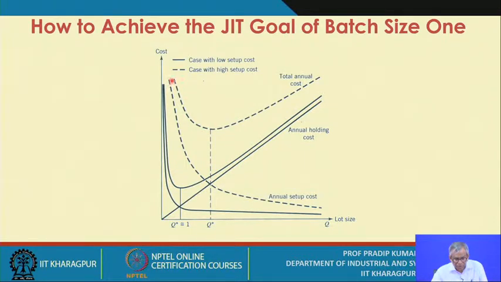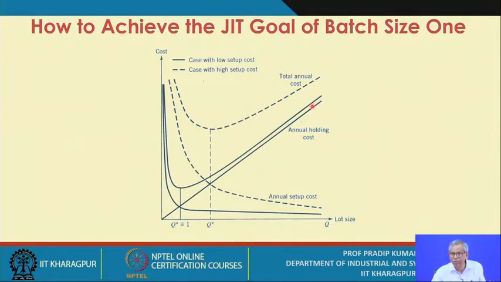At this level of Q star, the cost curve is this one, the total annual cost or yearly cost. As you try to decrease the value of Q star, the cost curve changes its pattern. It might come to this level, and when Q star reaches approximately 1, the cost curve will look like this.